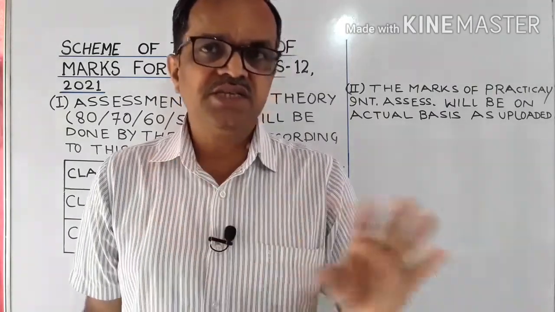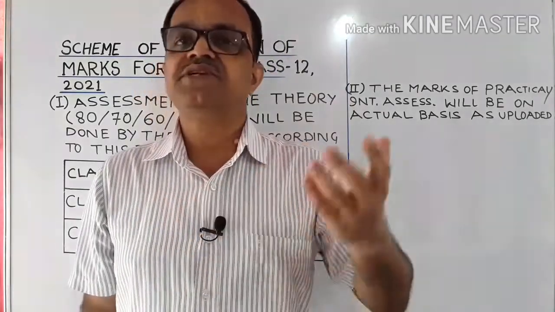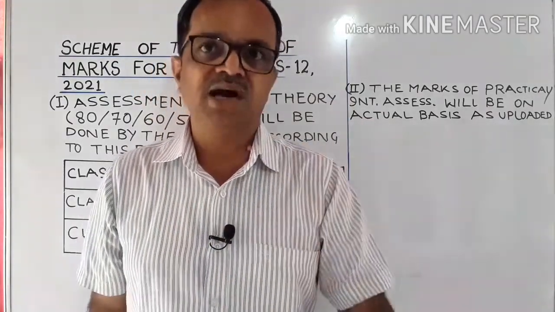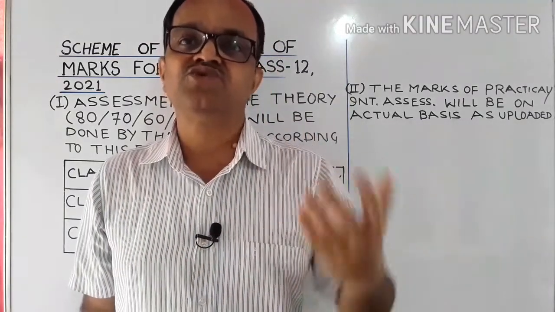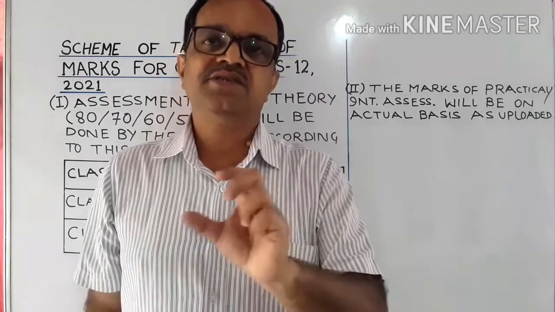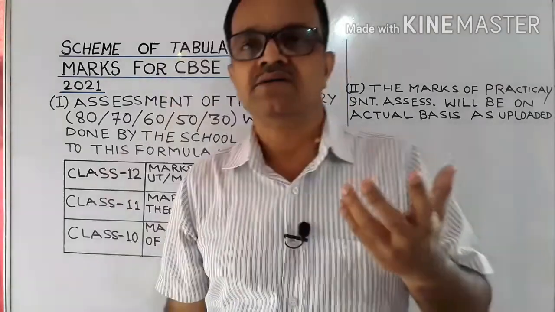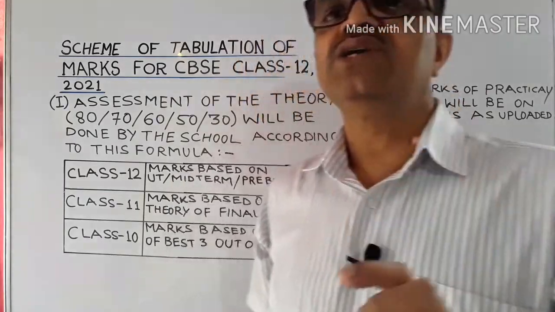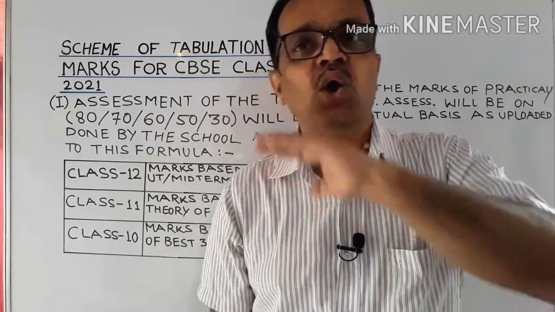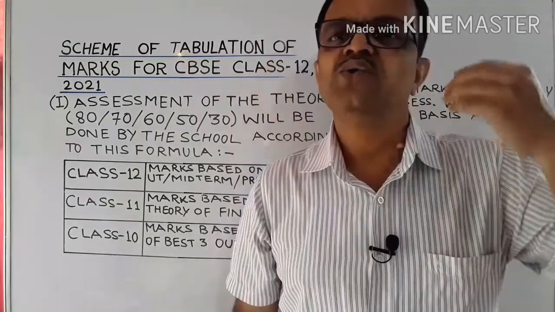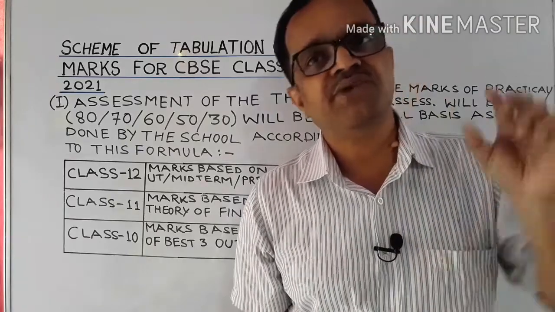Now without wasting any time, I am just coming to the scheme of tabulation of marks for class 12 CBSE board examinations 2021. The CBSE had devised a formula according to which marks would be given. Assessment of the theory portions, whether it is of 80 marks, 70 marks, 60 marks or 50 or 30, would be done by the school according to a certain formula.